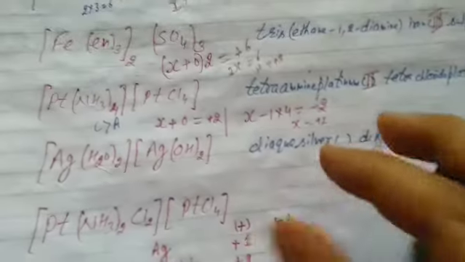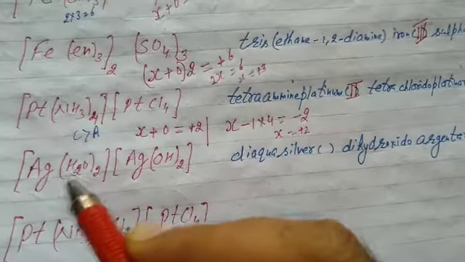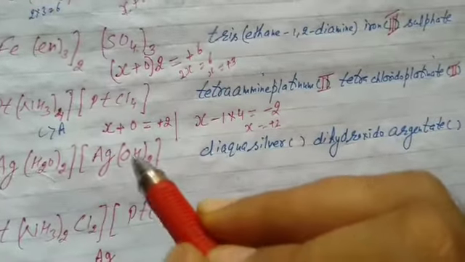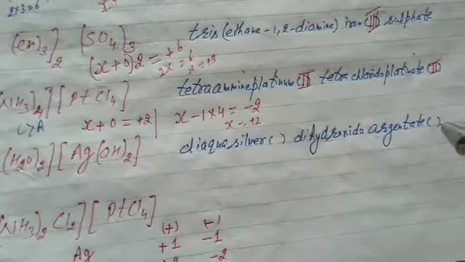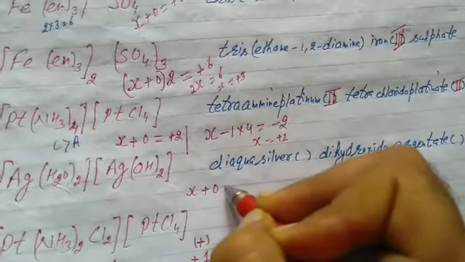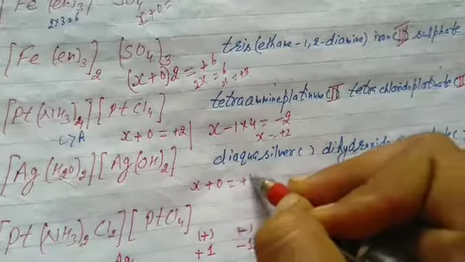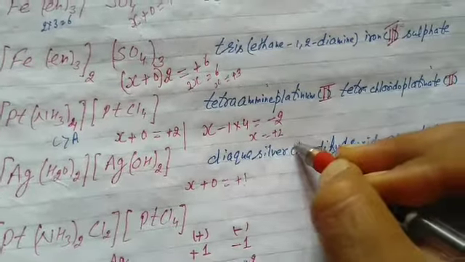After this, next. At first we name the cation, then the anion. Ligand diaqua, silver. Then dihydroxido, argentate. X + 0. When it is silver, the net charge on the cation part is +1. It is 1. So please write.